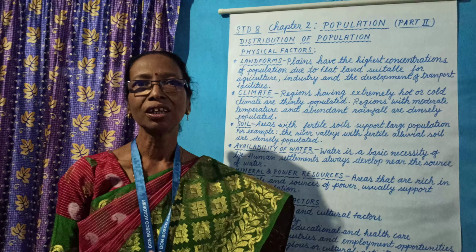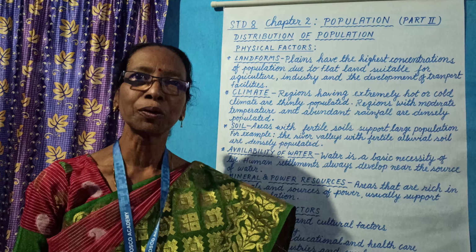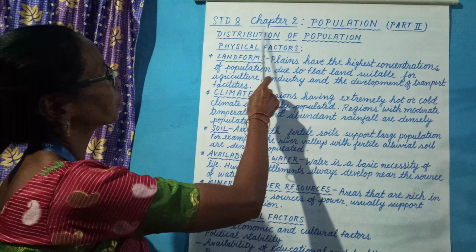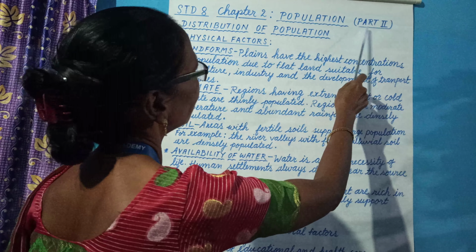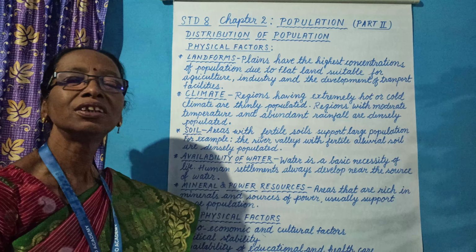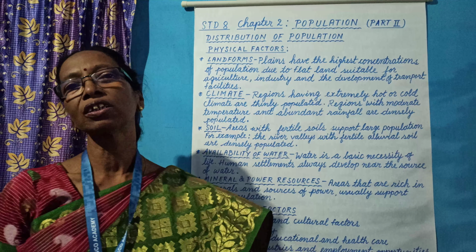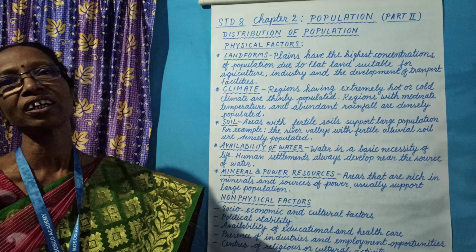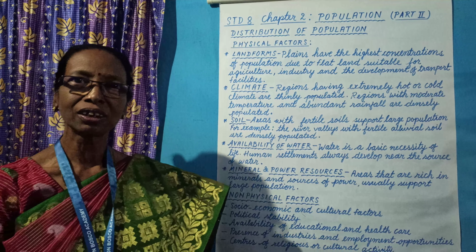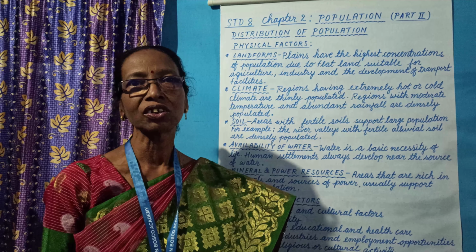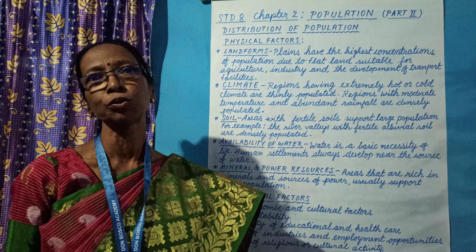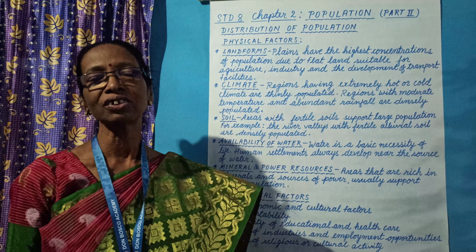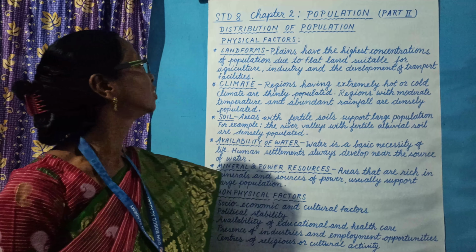In Geography, you are learning about population. Today, you are going to learn Chapter 2, Population Part 2. Today, you are going to learn about the distribution of population. What do you mean by distribution of population? The manner in which the world population is distributed across the continents is called the distribution of population.